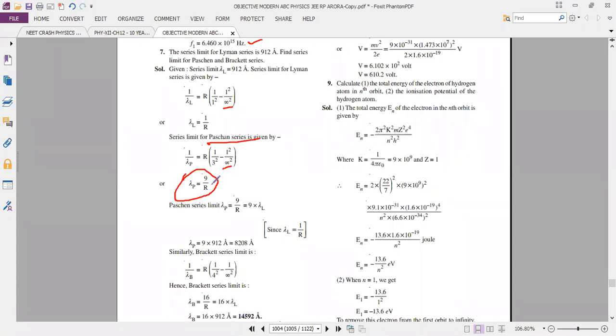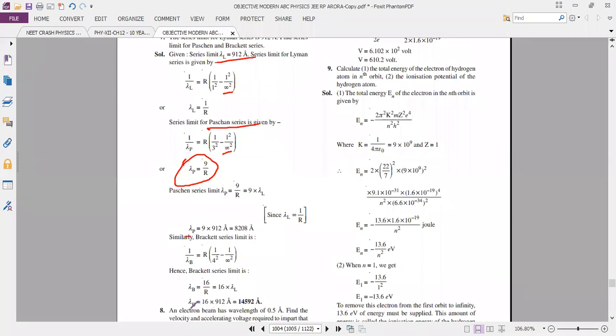What is 1 by R value? That is lambda L. Lambda L equal to 912. Just apply the values, then you will get lambda P. Same for Brackett also. Lambda B equal to 16 into 912. So this is one important sum. Please take notes. Shall we go for the next?